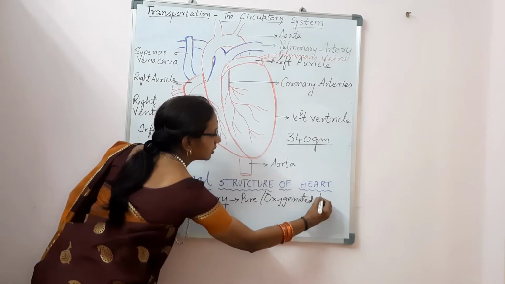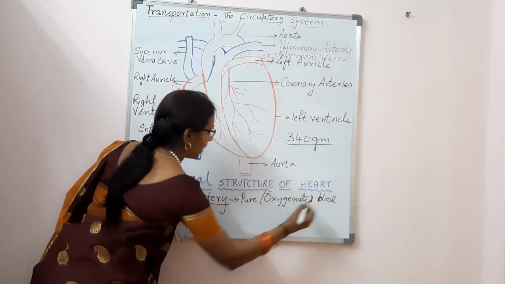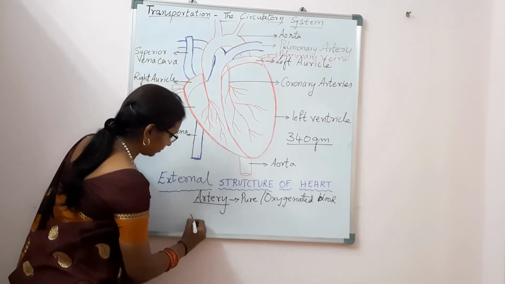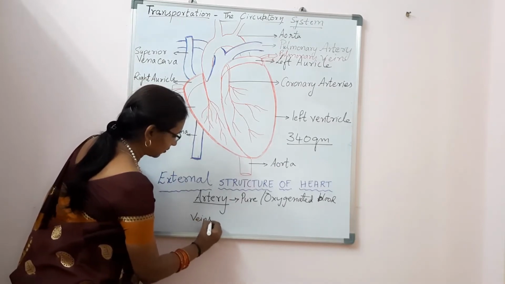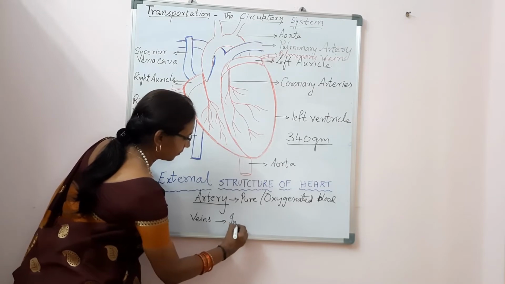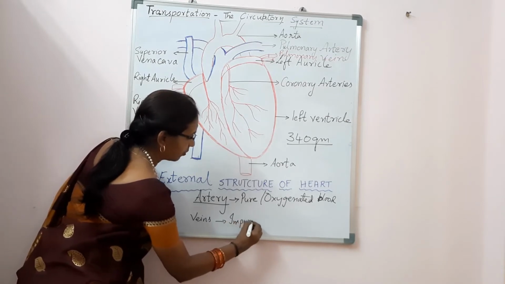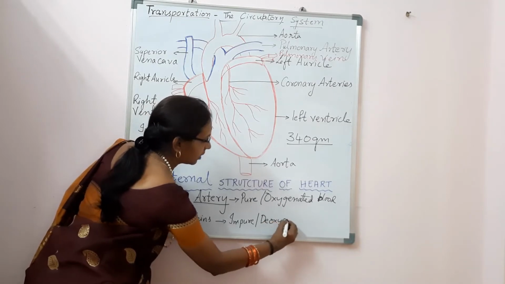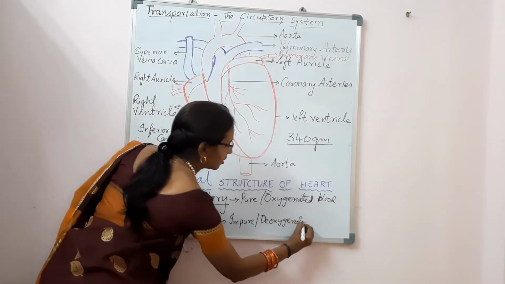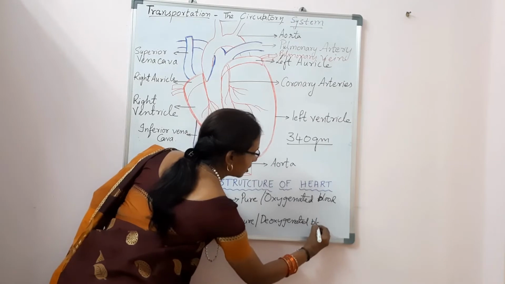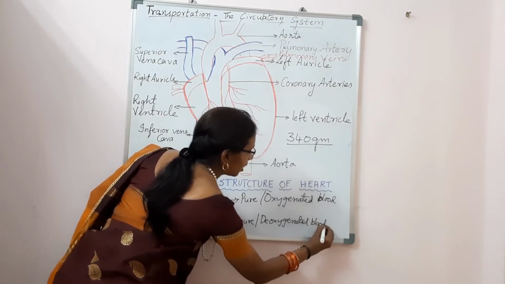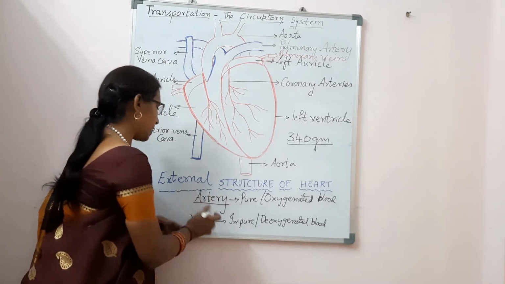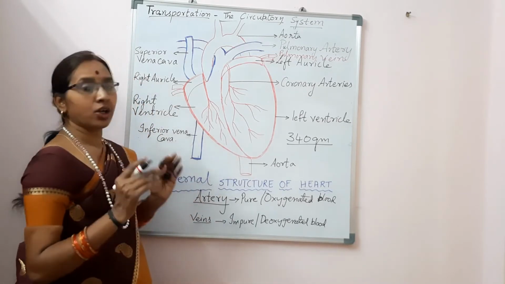Oxygenated blood. And the veins carry impure blood, impure or you can say deoxygenated blood. So got it? The arteries carry pure or oxygenated blood and the veins carry impure or the deoxygenated blood.